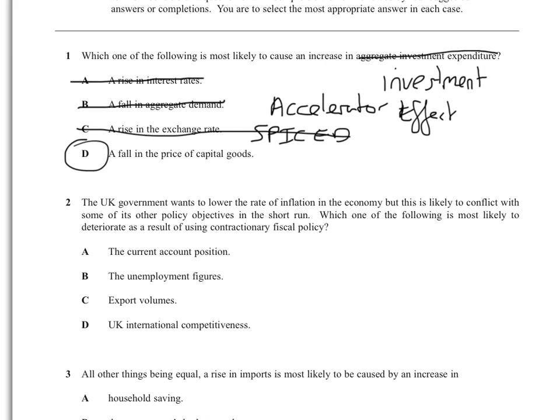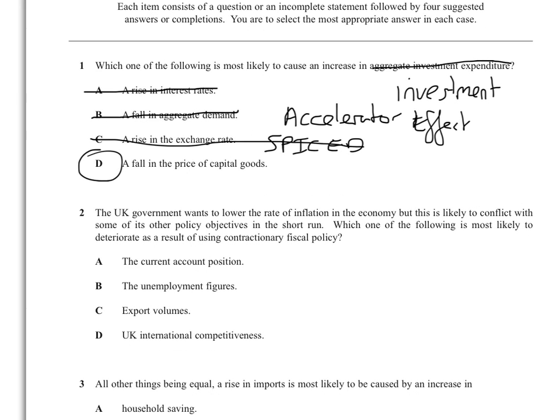Okay, I like this question because this is easy. For you guys, you'll find this really easy. Now they're talking about using a contractionary fiscal policy. Remember, contractionary is when they make AD go down. So it's a fiscal policy that makes AD go down. So I'm just going to draw a diagram. I'm going to draw my AS like that. And we know fiscal policy is G and T, government spending and taxation. So AD was there, and now AD's here, so it's gone down.